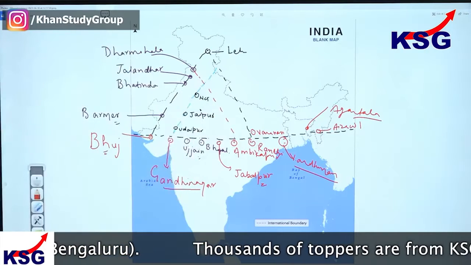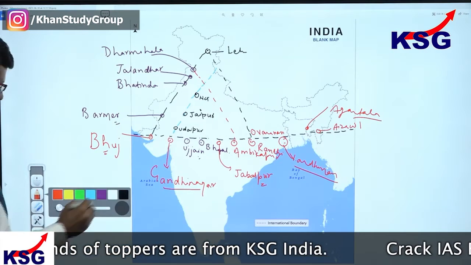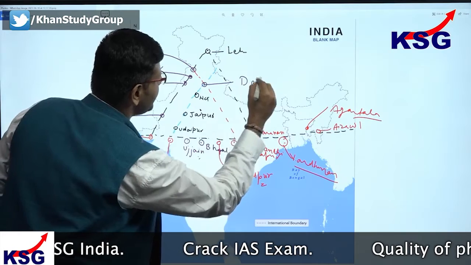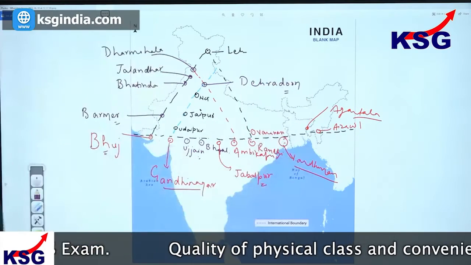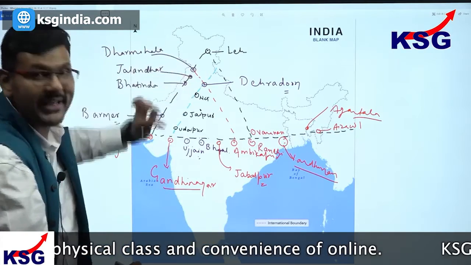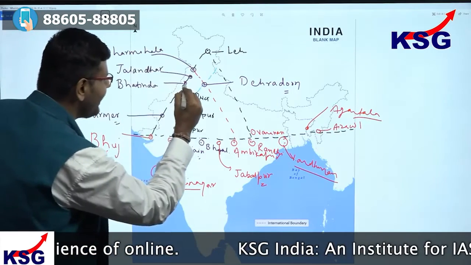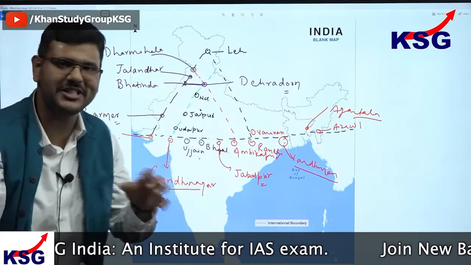Now this is the line, and at the intersection of this we have Dehradun. And you can easily see how these nodal points are making a sort of square here. And if you also concentrate, Bhatinda and Dehradun are almost co-latitudinal in position.